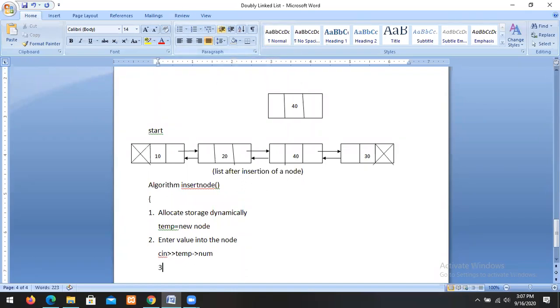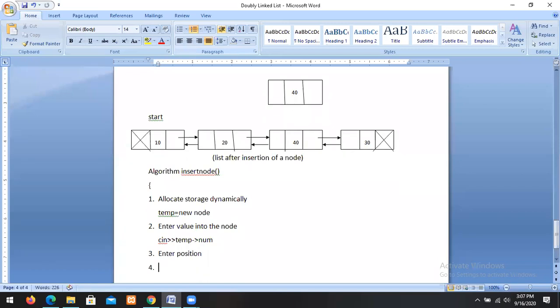Then the third point is to enter the position. How to enter the position? What is the position? See, POS. Enter the position. So this is the statement we use.